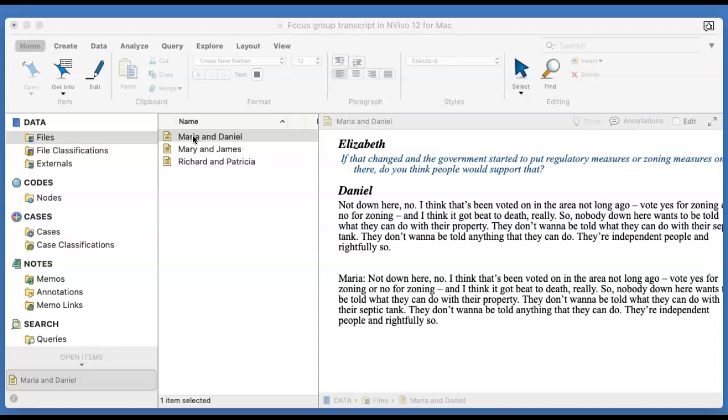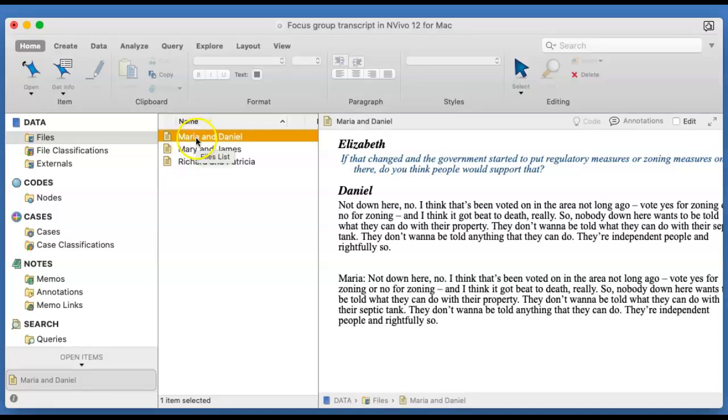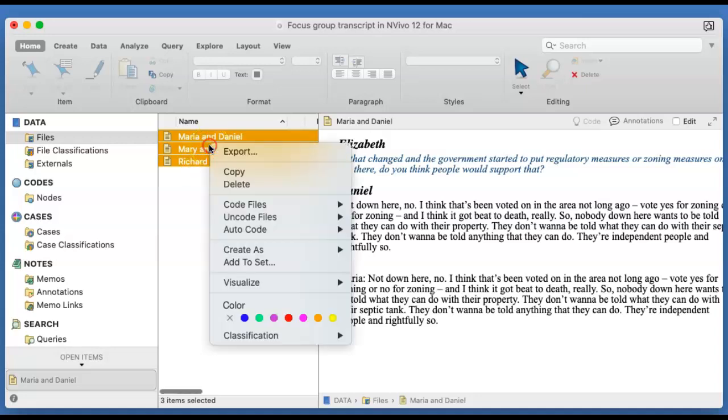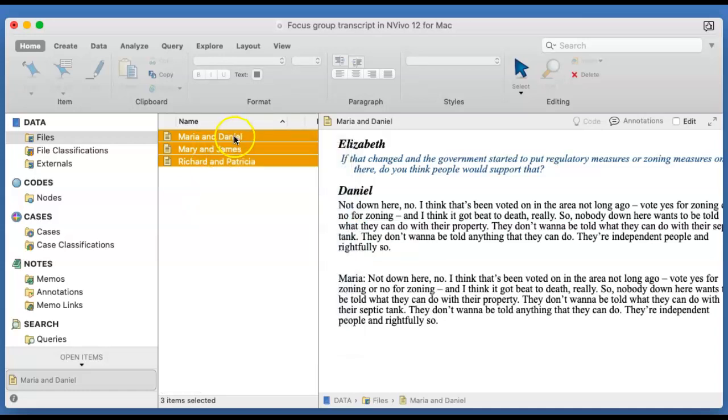With the Mac, you cannot highlight all the transcripts as a group and auto code them. Watch what I'm trying to explain here. If I select all three as you would do in Windows, the Mac will not allow you. When you go to auto code, it says you can't do anything because you have to do one at a time.